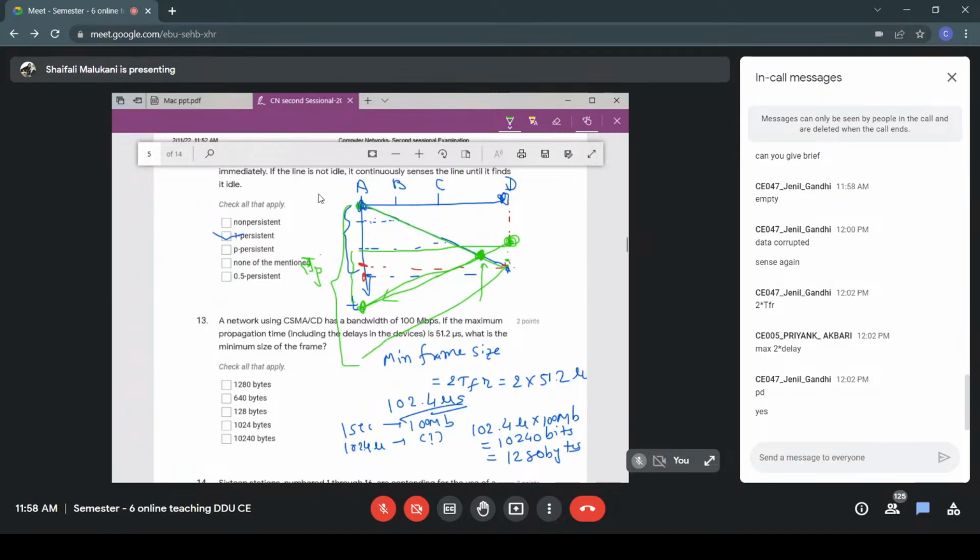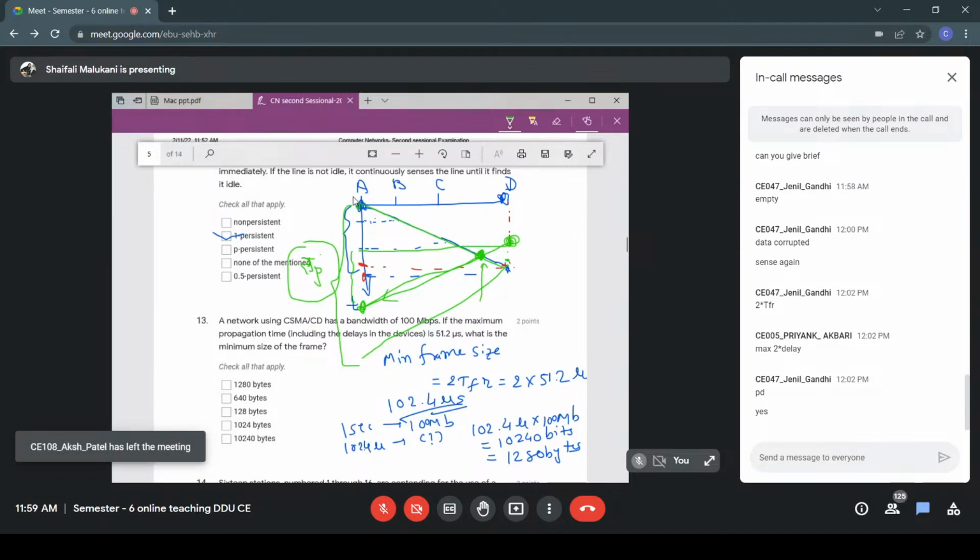Is it clear? So now what is the problem here? In this implementation of CSMA/CD, it keeps the frame with itself till it gets transmitted, right? So if my frame size is smaller, such that it takes less than two times the propagation time, what will happen? By the time I hear the collision, I would have transmitted my entire frame. And if I have transmitted my entire frame, I am not going to keep its backup. That is the problem with CSMA/CD. We are not keeping a backup. Once we transmit it, if a collision has not occurred, that means I don't have to keep the backup.